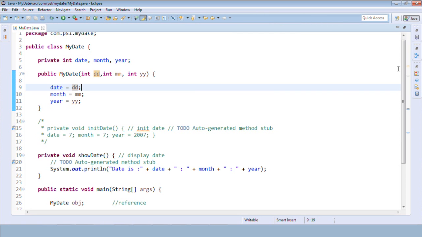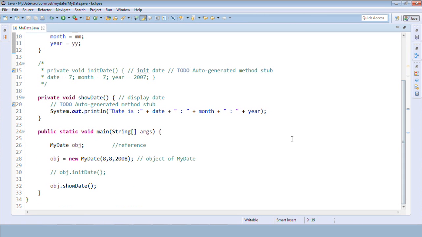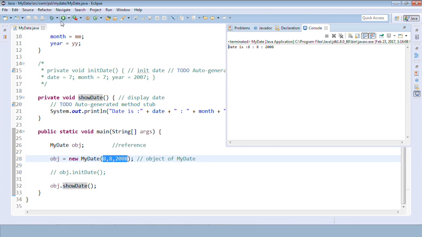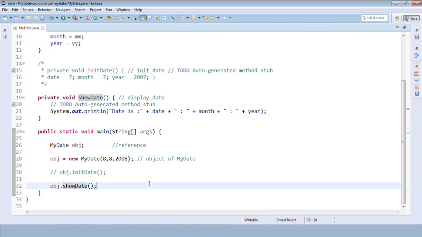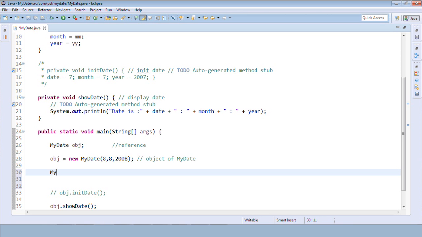Okay, just to understand what is the state of an object. So on this OBJ we are calling the showDate method and the output is 88-2008, right? I am creating one more object now. Let me create one more object. This is just to understand the state of an object.